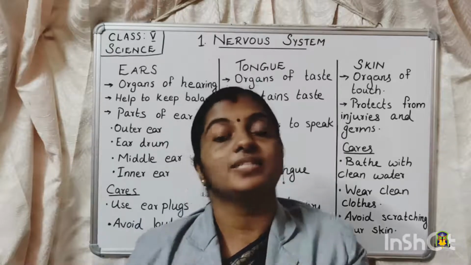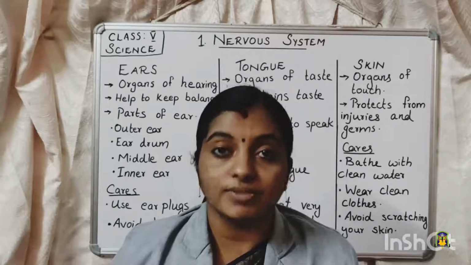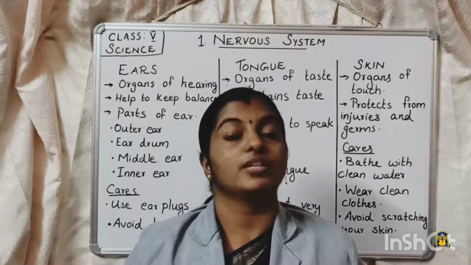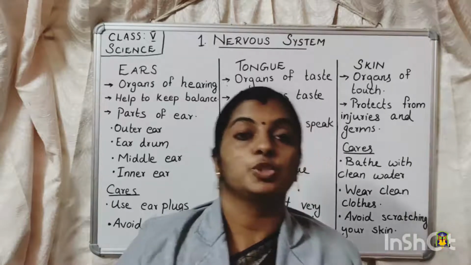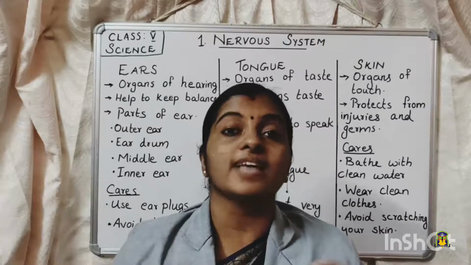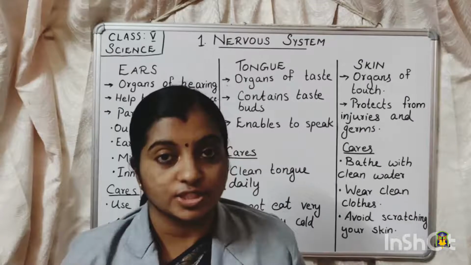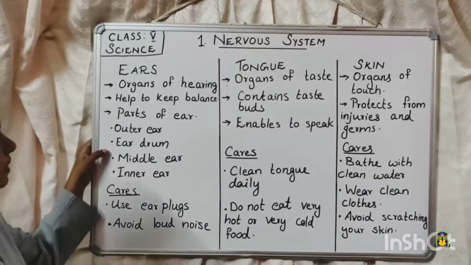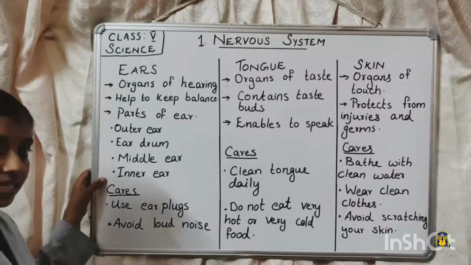These vibrations are transmitted to the inner ear, and the auditory nerves, the nerves which help in hearing sounds, transmit the messages from the ear to the brain. So that is how the functioning of the ear happens. So this is about the structure of ear. It has mainly these parts: the outer ear, eardrum, middle ear and the inner ear.